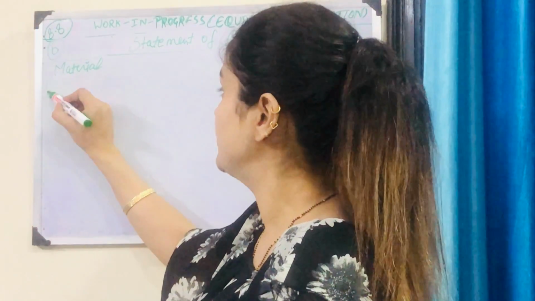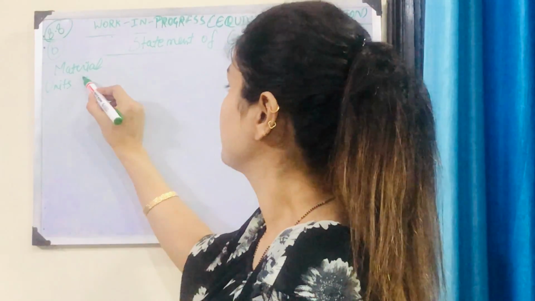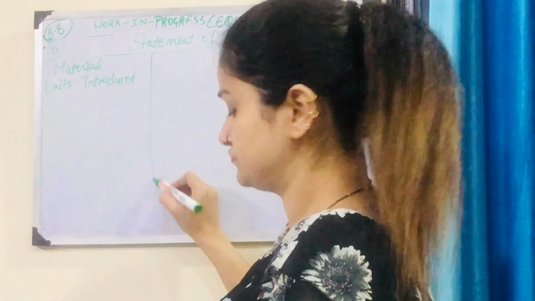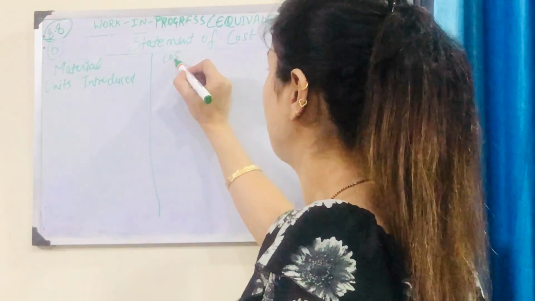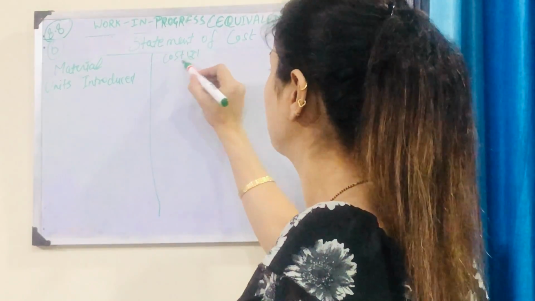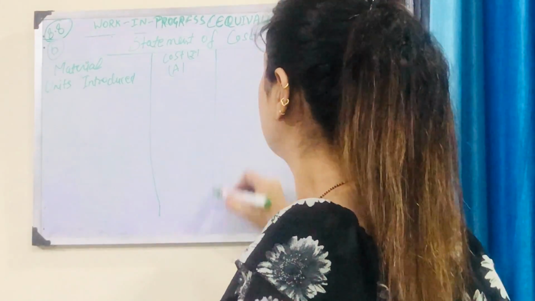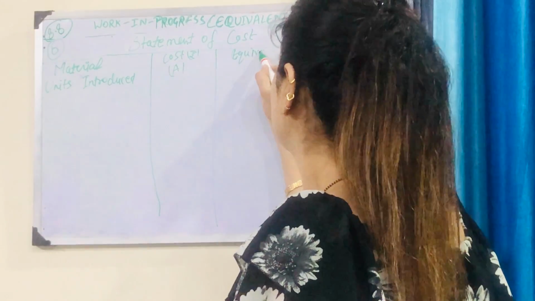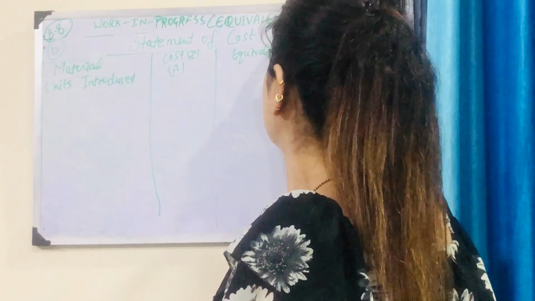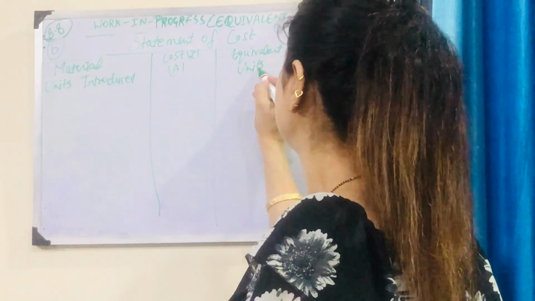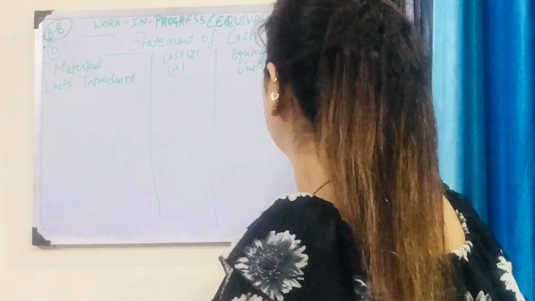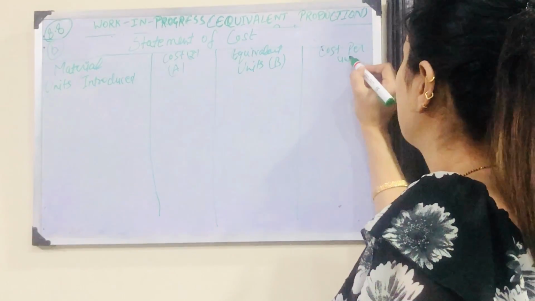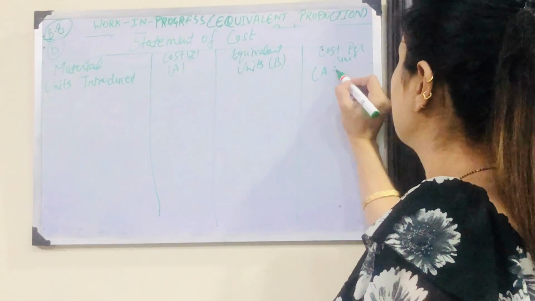So here we have units introduced, here we have cost in rupees, that would be A. We have units, equivalent production or equivalent units, that would be B. And then finally we'll have to find out the cost per unit, that is A divided by B.